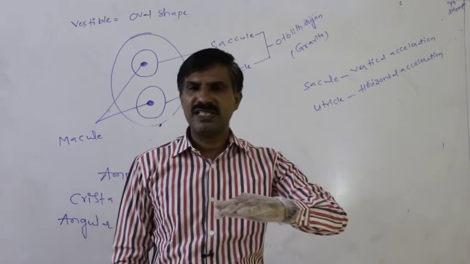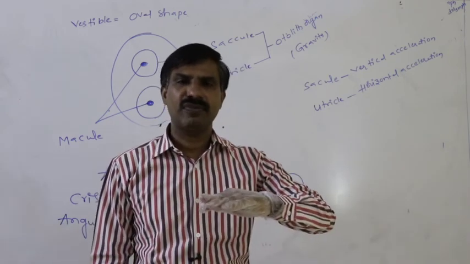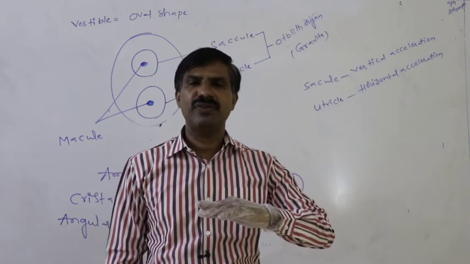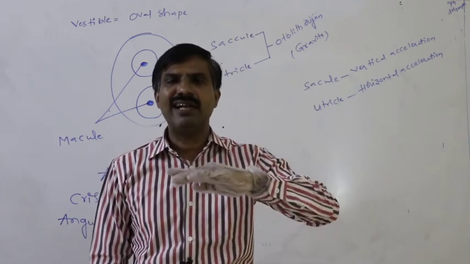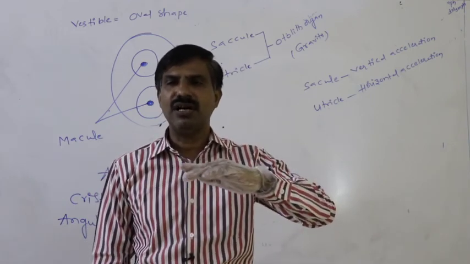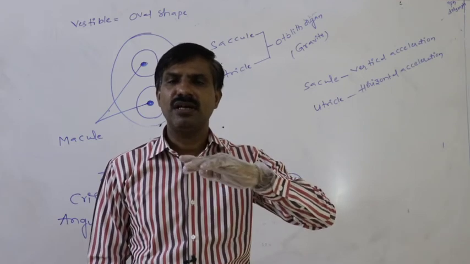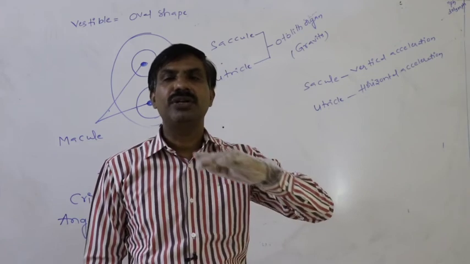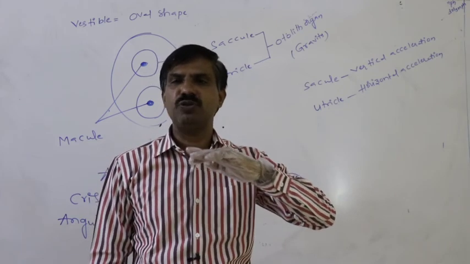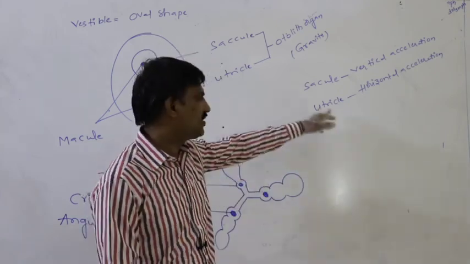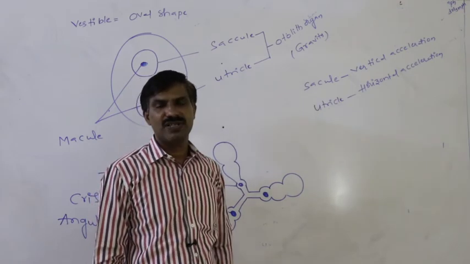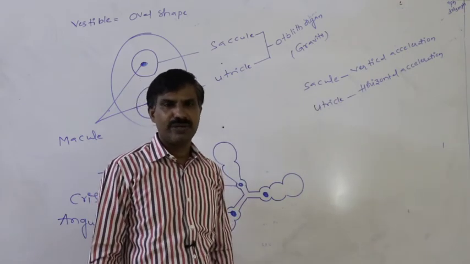Or whenever the person sits at an angle and travels through a car, bus, train or aeroplane, to maintain the erect position of the body, what is the structure which is useful? That is the utricle, which is horizontal acceleration.